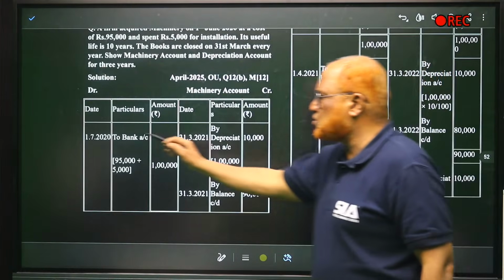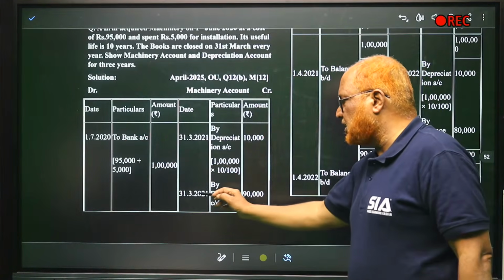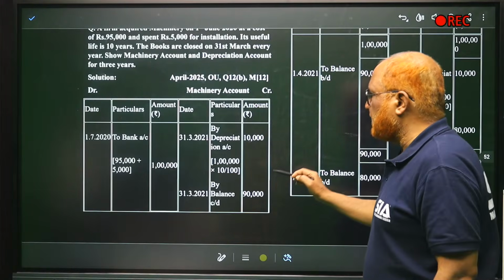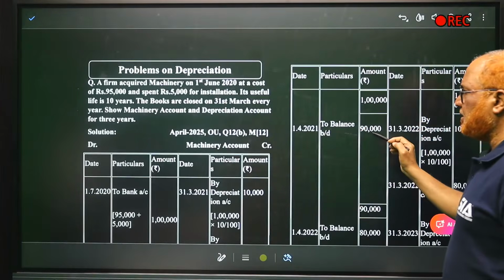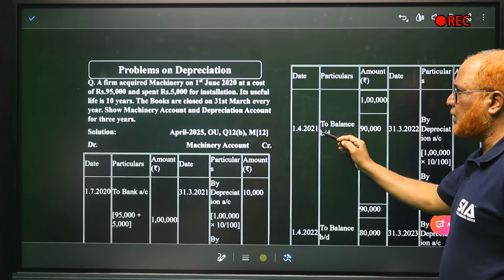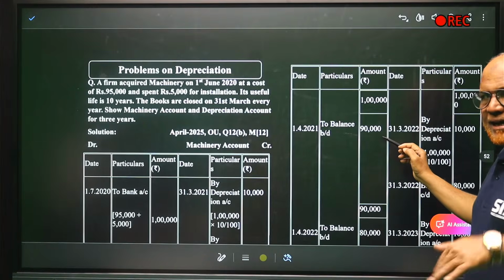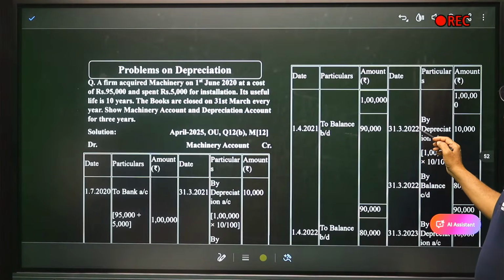Because we have purchased on 1st July 2020. Year ends on 31st March 2021, 90,000. So this 90,000, right? Balance brought down 90,000 second year, 1st April 2021, right? Now second year depreciation. Again 10,000, 31st March 2022.